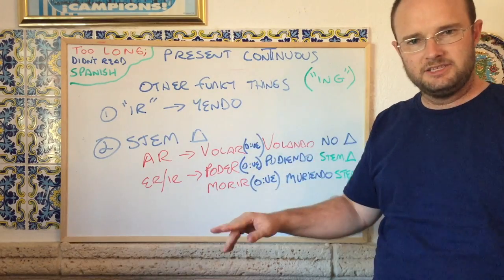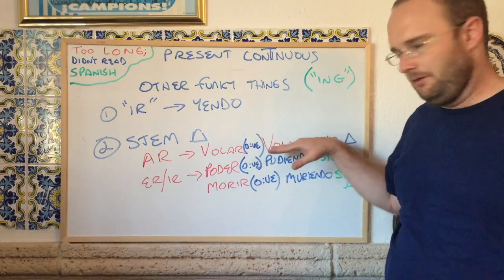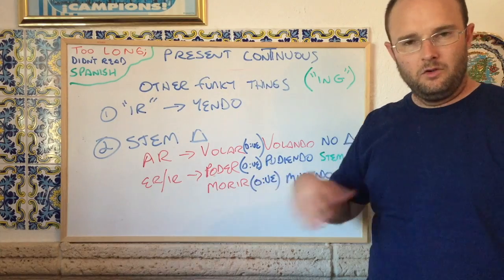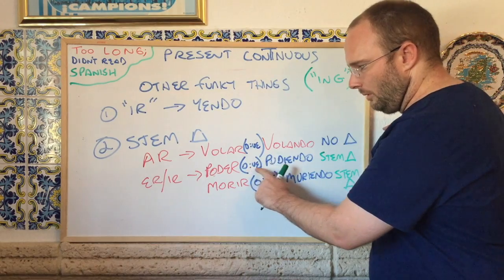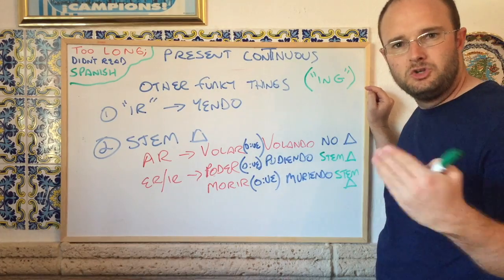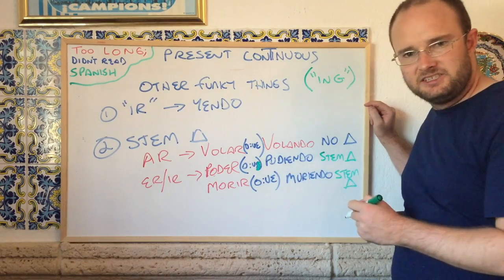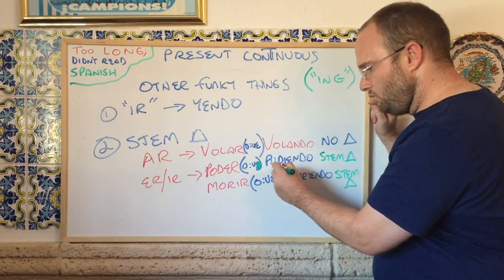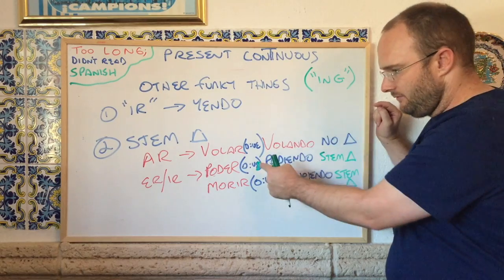Stem changers, present continuous. AR verbs, there is not a stem change. So volar, which is an O to UE stem changer, would just become volando. Here's where it gets tricky. With ER and IR verbs, we're going to have a stem change, but there's one other step we have to take. There's only going to be one letter that changes. So instead of O to UE, we're going to have an O to U stem changer. What I'm going to do is just cross off that second letter in the stem change, and instead of puediendo, I get pudiendo. It's not puediendo, it's pudiendo, just that first letter.